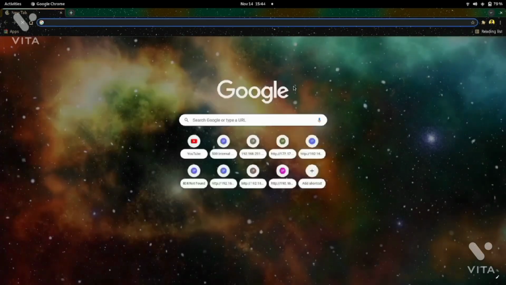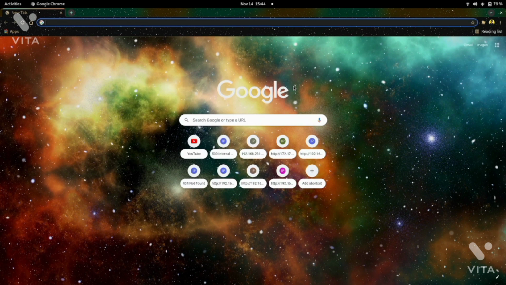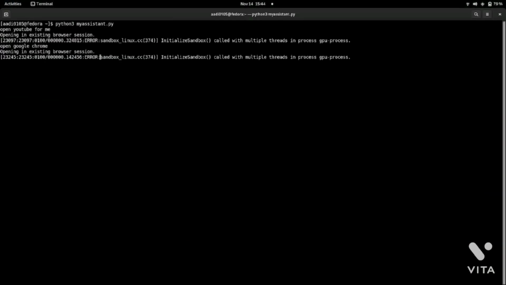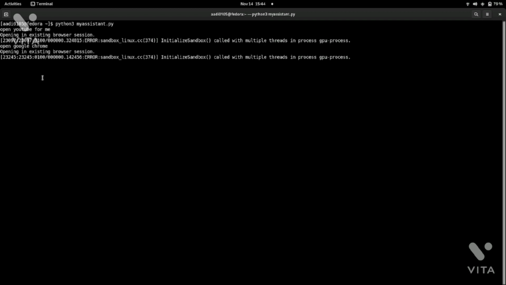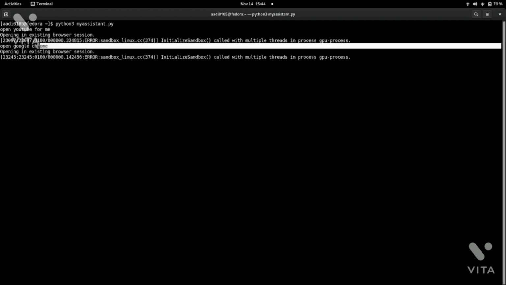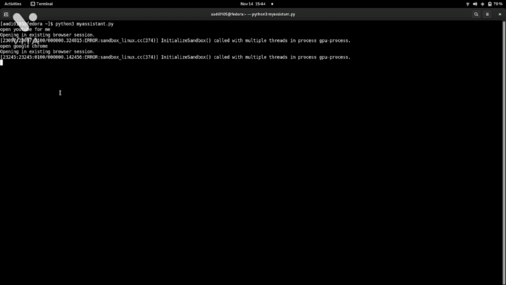As I hit enter, it says hey Aditya, I am opening Google Chrome, and it launches Google Chrome for me. You thought that this is fixed, that you have to write open Google Chrome or open YouTube for me, but I am saying that it is not fixed. My program checks only these two keywords, Google or Chrome. If it finds these two keywords in your sentence, then it will open Google Chrome. Here it finds only the keyword YouTube. You can write it in a different way.